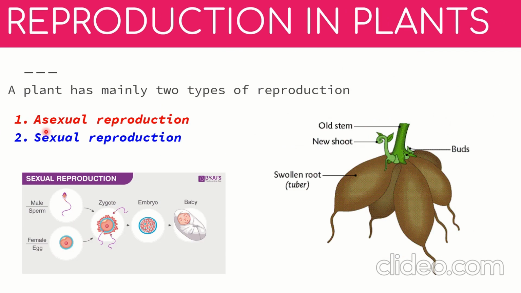Now, if we take reproduction in plants, a plant has mainly two types of reproduction. We have seen what reproduction is, and we have seen the types of cells. Now let's see that a plant has mainly two types of reproduction: asexual reproduction and sexual reproduction. Asexual reproduction takes place through the vegetative parts of the plant.